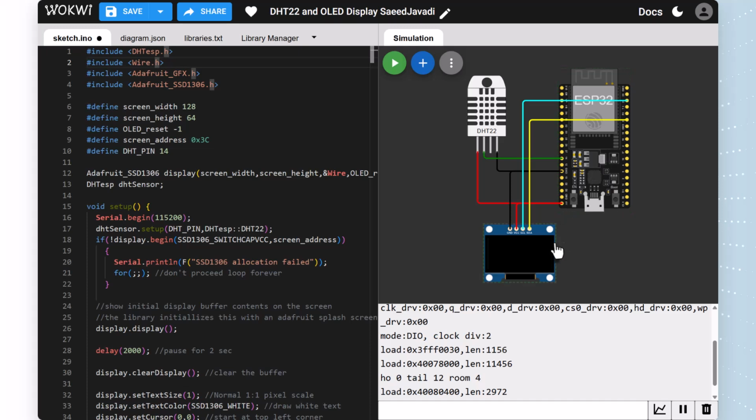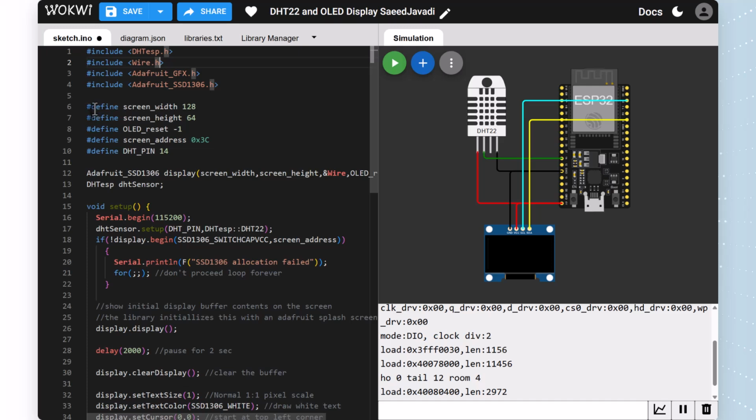The second and third ones are Adafruit_GFX.h and Adafruit_SSD1306.h. They are connected with our OLED display. We have to include these libraries in our project to be able to show our data on our OLED display.